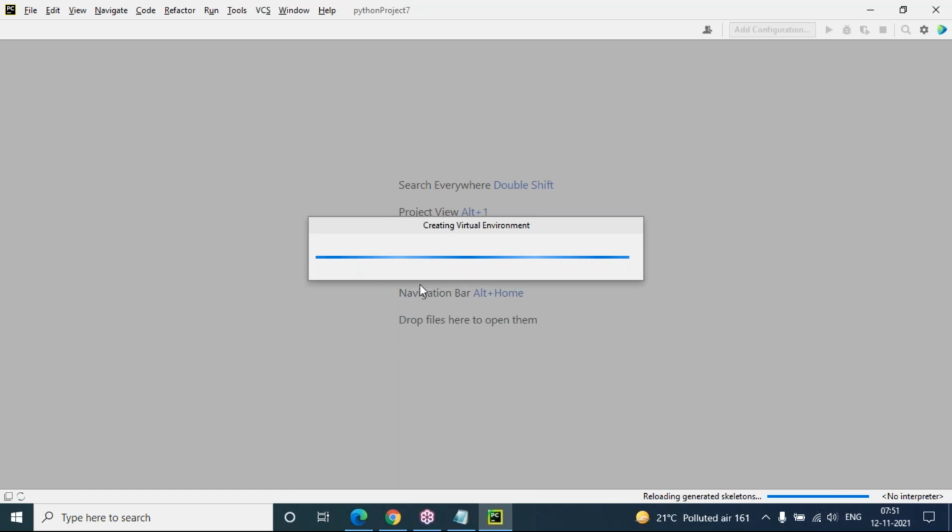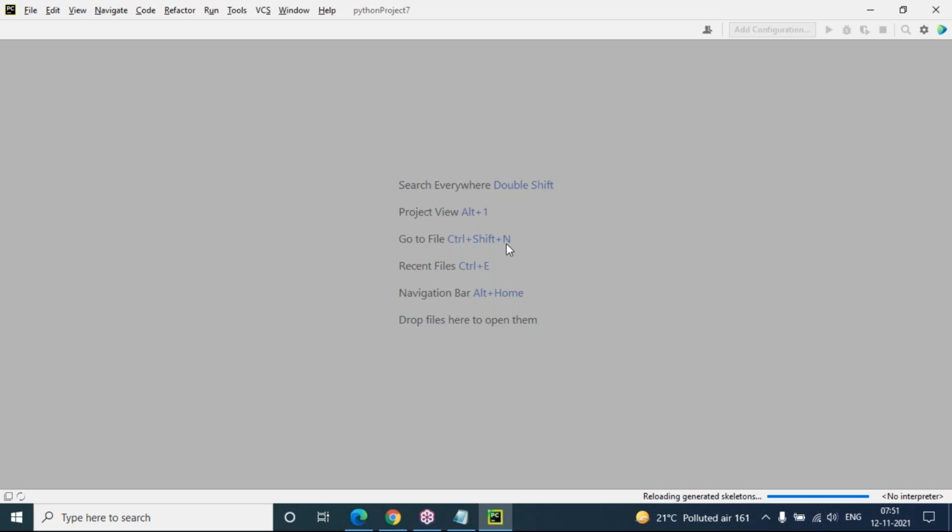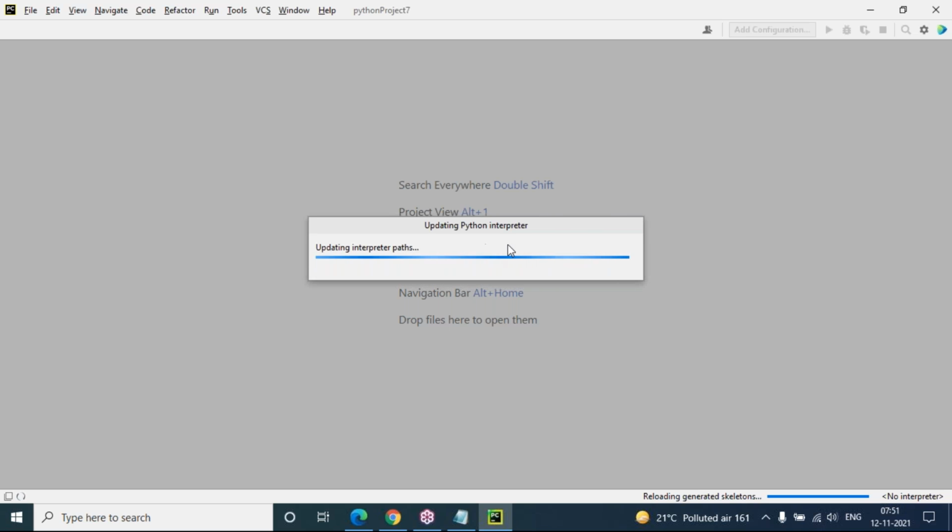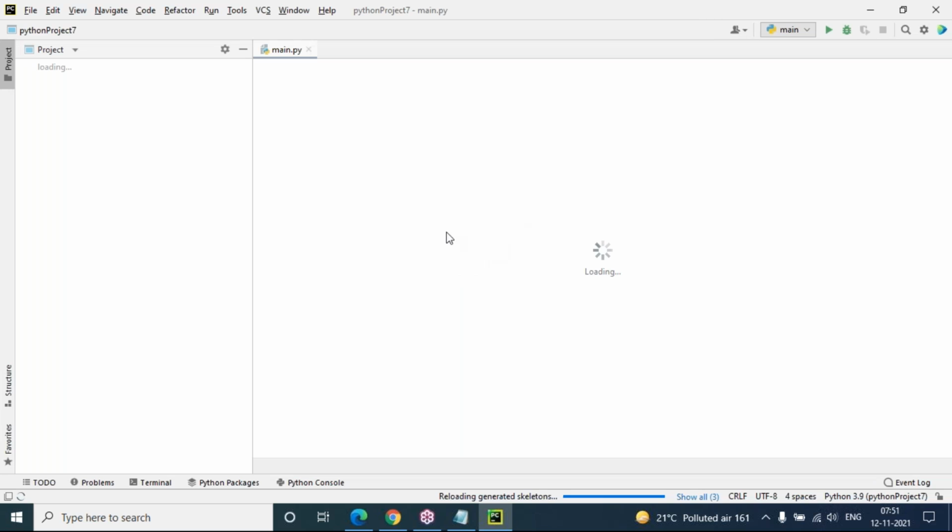And now Python project 7 it is going to create, and for the first time for every project it will create a virtual environment. This virtual environment is a separate isolated environment from other projects. Your project will be run in a separate environment. It will create the virtual environment automatically and update everything.